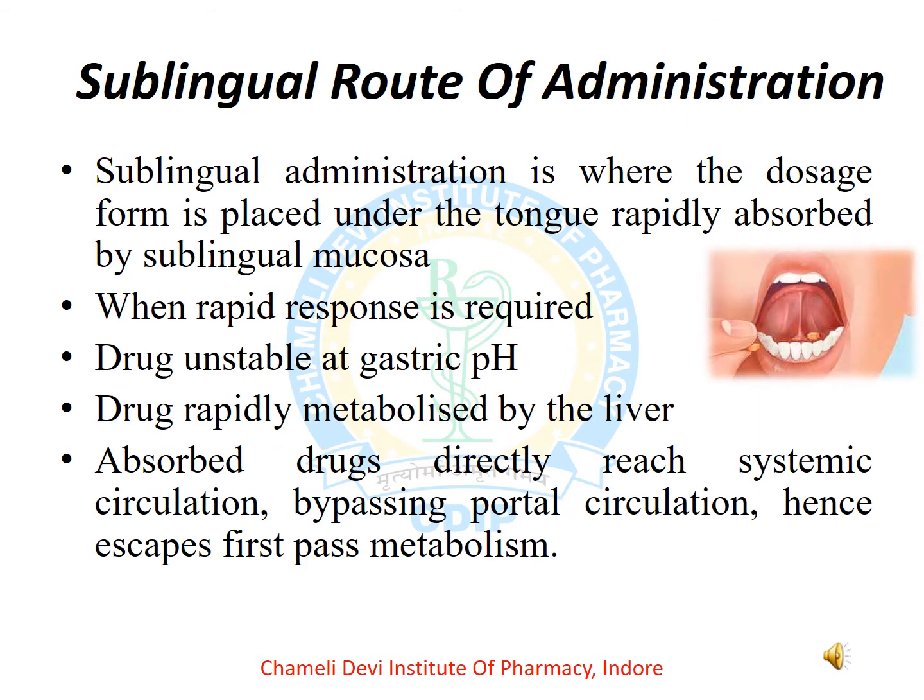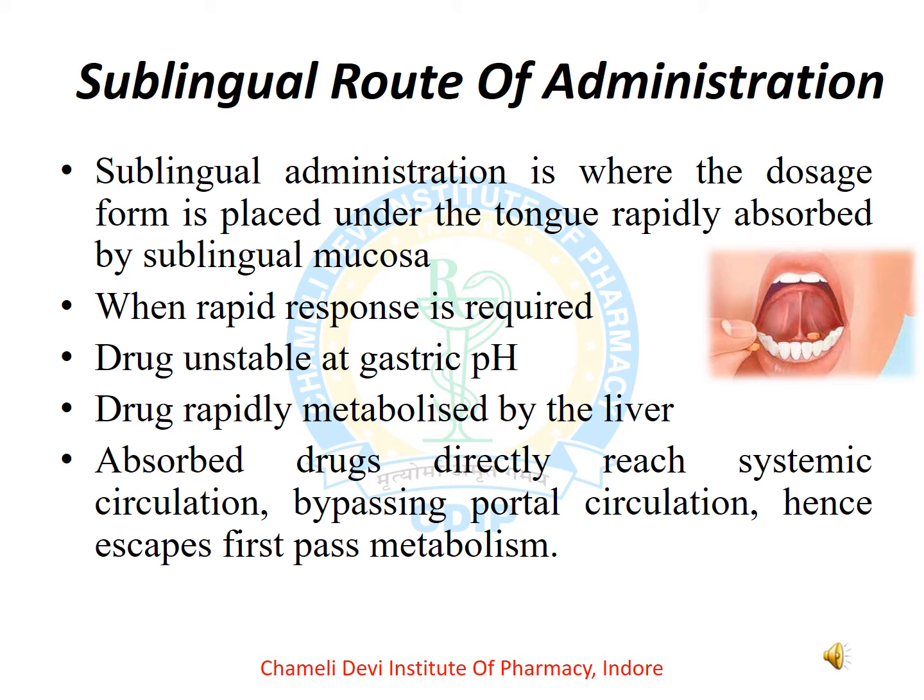The next part is sublingual route of drug administration. The sublingual administration is where the dosage form is placed under the tongue, rapidly absorbed by sublingual mucosa. Which type of drugs are administered via sublingual route? If the drug or rapid response is required.